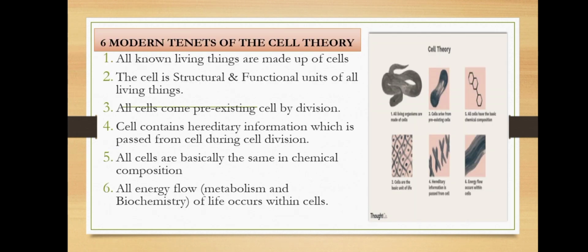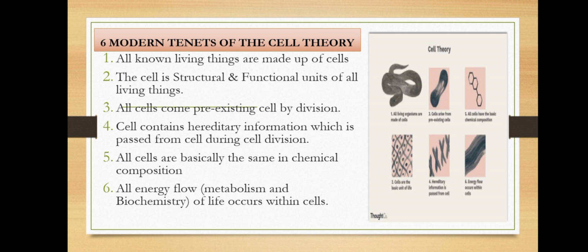And there are 6 modern tenets of the cell theory. Number 1. All known living things are made up of cells. Number 2. The cell is the structural and functional unit of all living things. Number 3. All cells come from pre-existing cells by division.